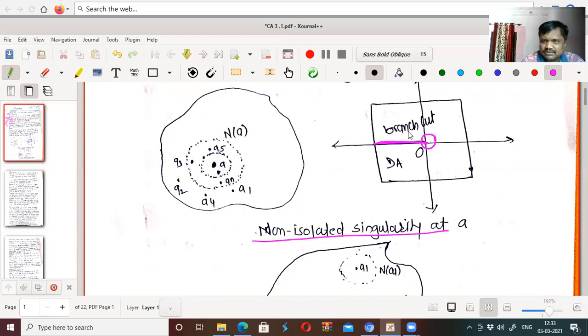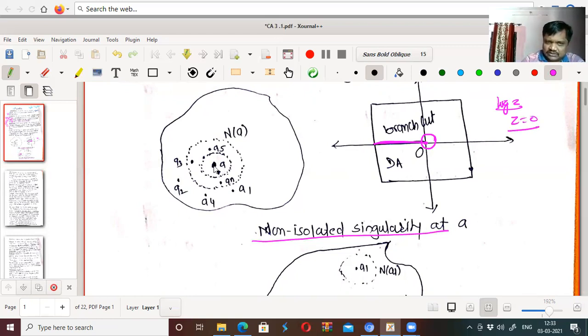Such a function is log z. We know that log z is not analytic on the negative real axis. Therefore, in every neighborhood, there is at least one point on the negative real axis. Therefore, this function log z has a non-isolated singularity at z equal to 0.